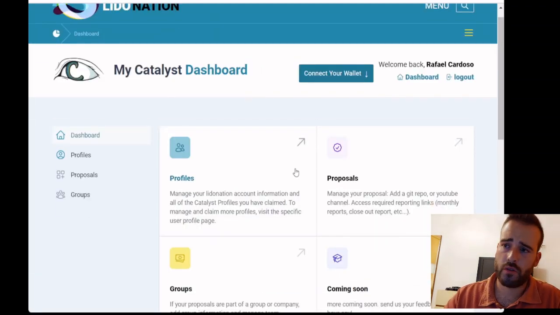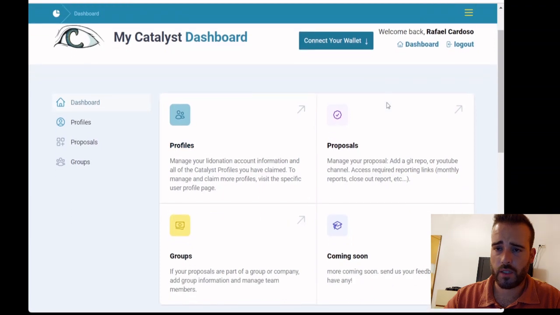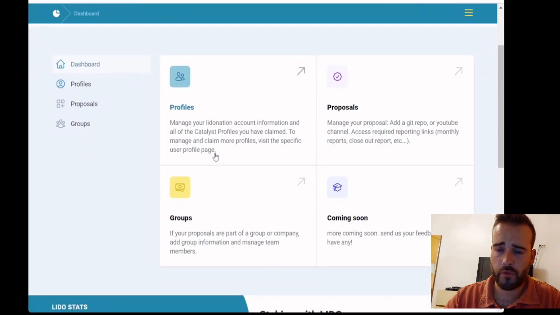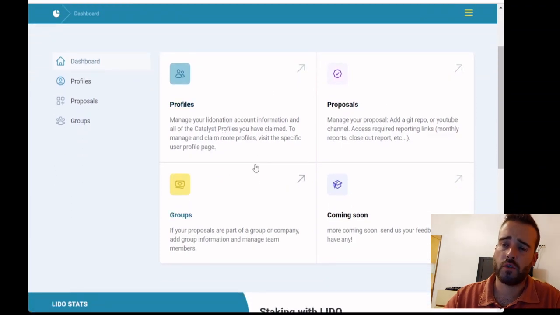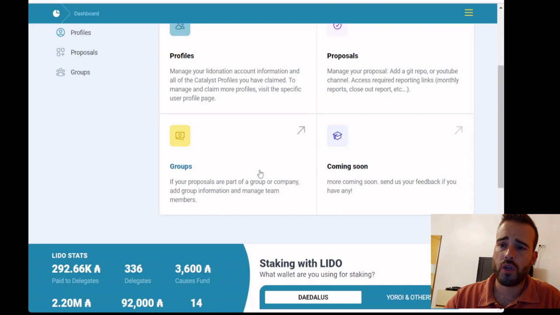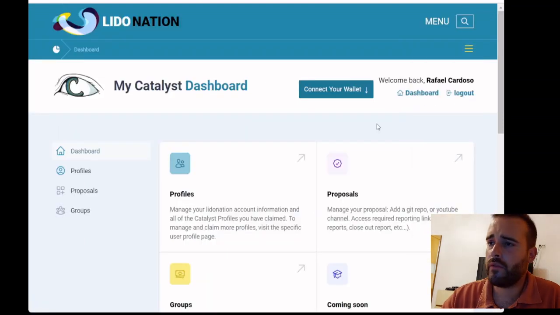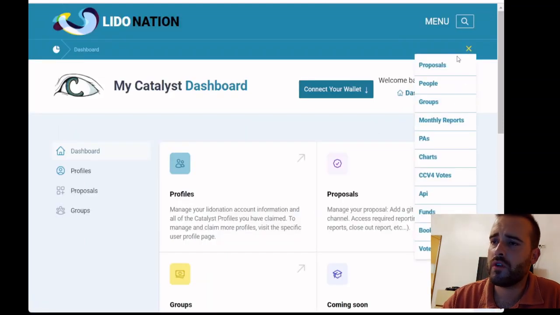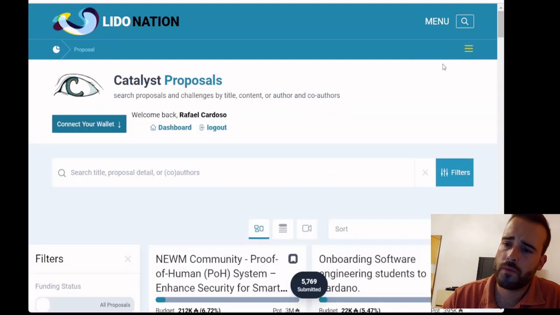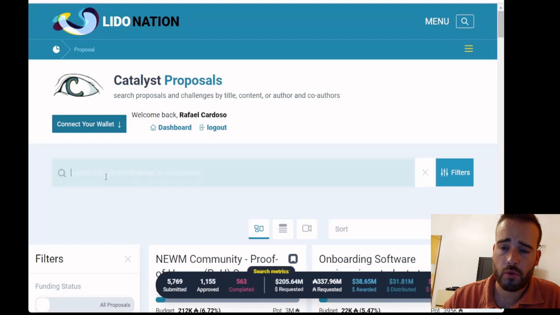Once you're registered, this is what you'll get. You'll basically be able to see the profiles, to manage the Lido Nation account and information, proposals, manage your proposals. You can join a group. So very interesting what you can do here. But now that we have our login, we'll just click here on proposals. And we'll check all the proposals, and I'll show you how you can claim your own proposal.